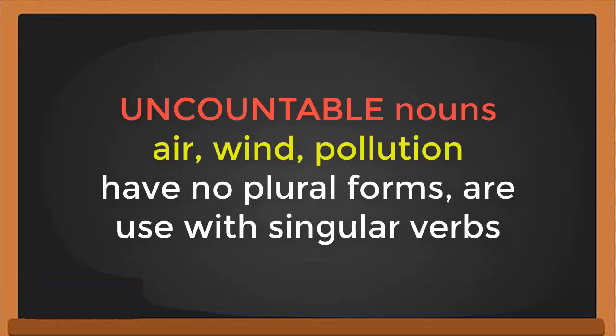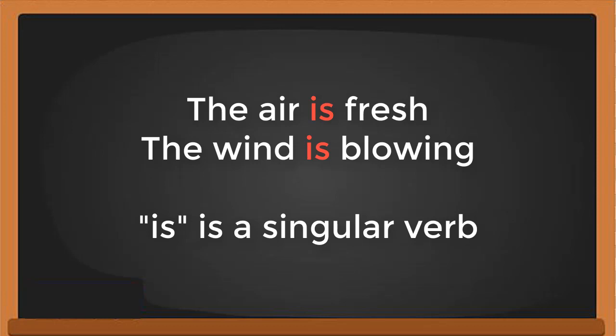Okay? Now, other nouns cannot be counted. When I say counted, it means you cannot count it by hand, okay? Like 1, 2, 3. That's the meaning of cannot be counted. For example, nouns like air, wind, pollution. You cannot count that, okay? They have no plural form and are used with singular verbs. Like for example, the air is fresh. We use is, a singular verb, okay? And then for example, the wind is blowing. Is, singular verb.